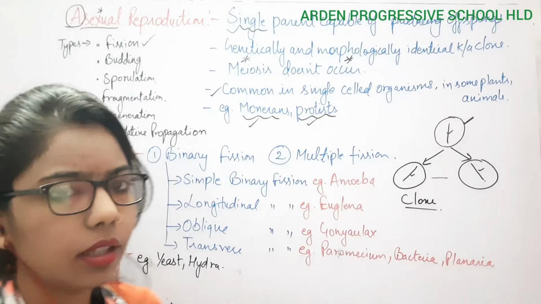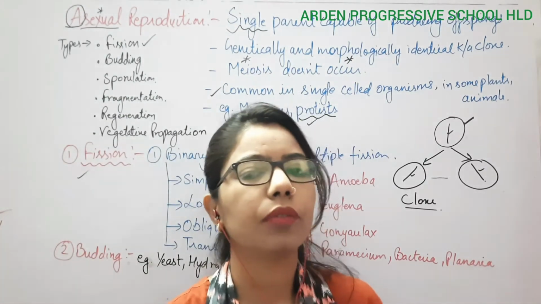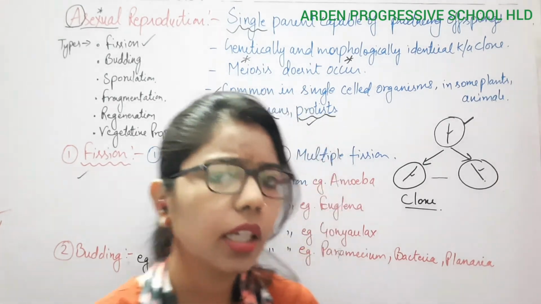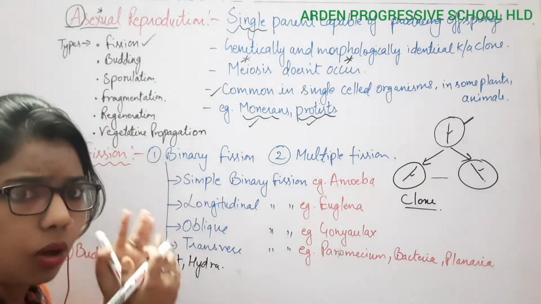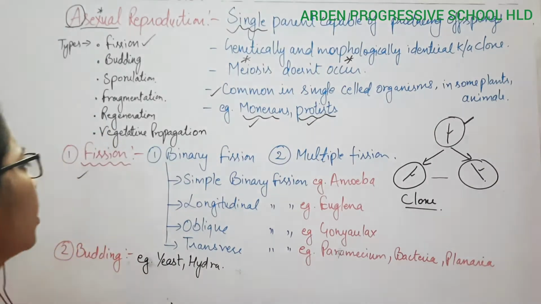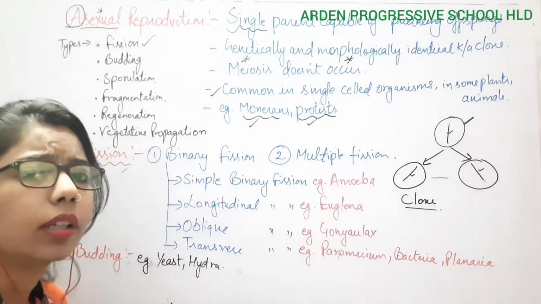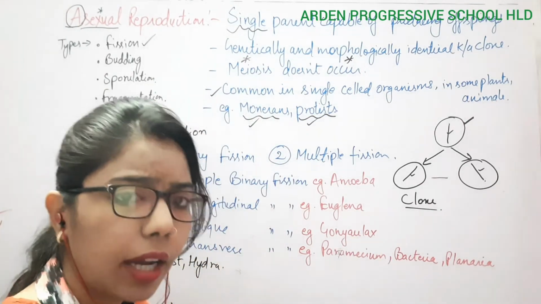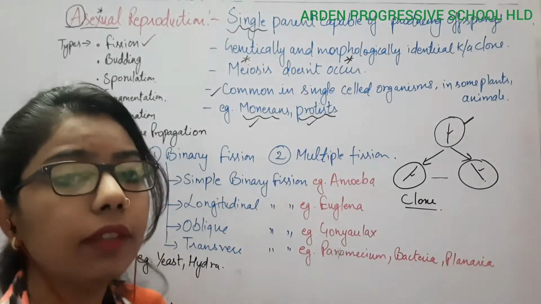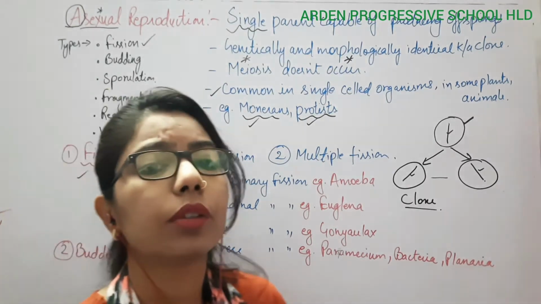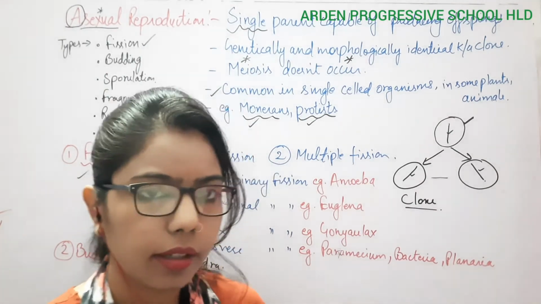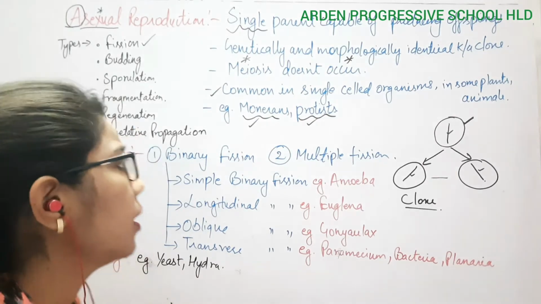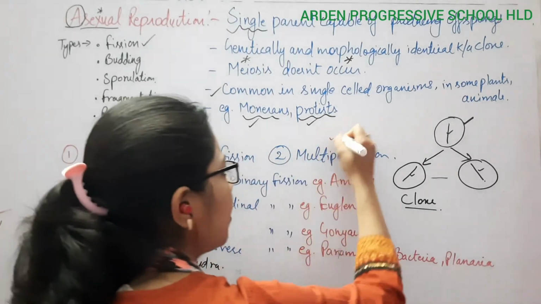Fission means cleft. Cleft means something is splitting, right? So fission is a cleft or a division. In fission, the parent body divides itself and each part forms a new individual. On the basis of that, fission can be further divided into binary fission as well as multiple fission.